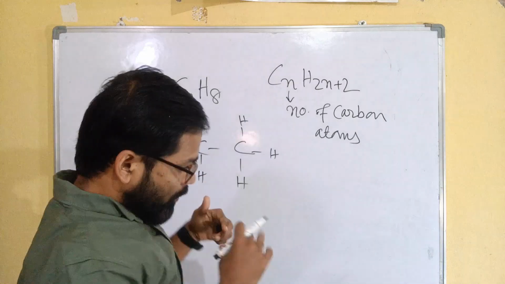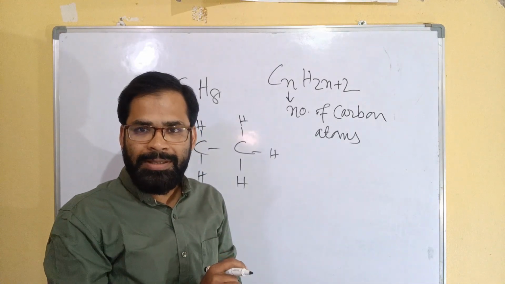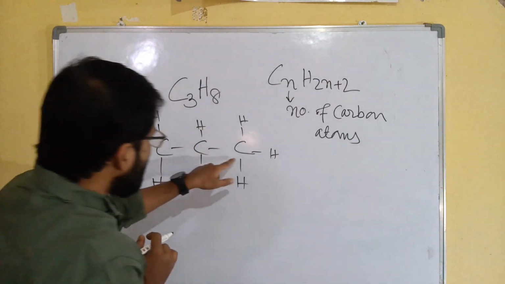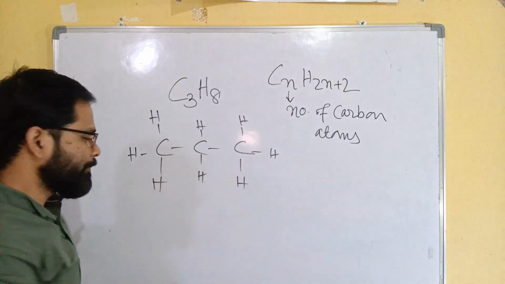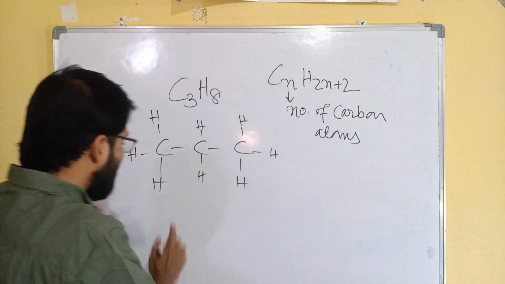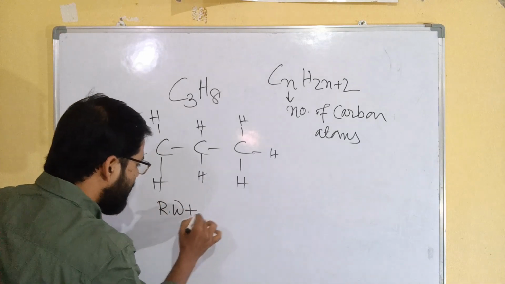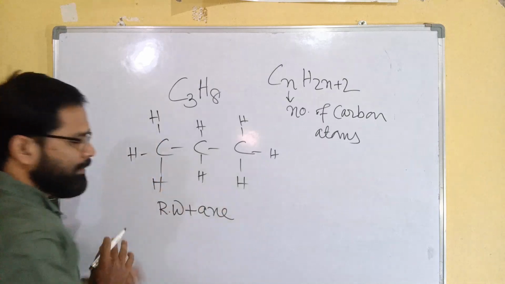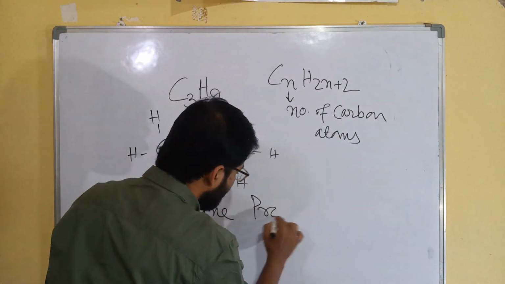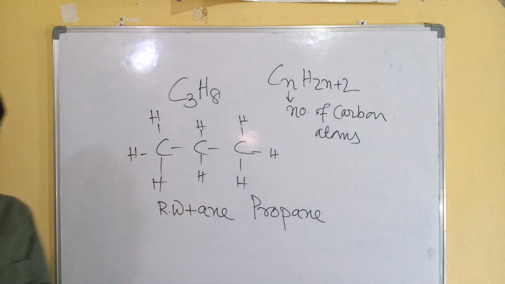Here we are discussing only alkane, which means carbon-carbon single bond. So what is the root word? 3 carbon, prop. The name of this simple compound will be root word plus ane. The root word here is prop, plus ane. That name will be propane.